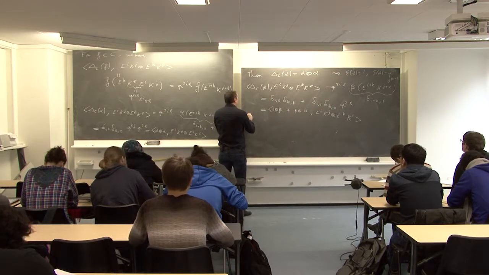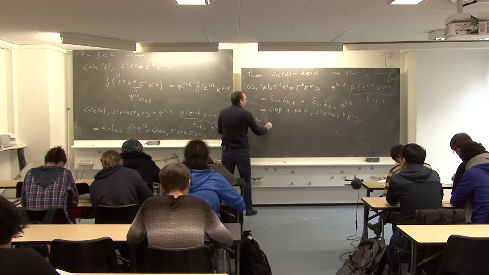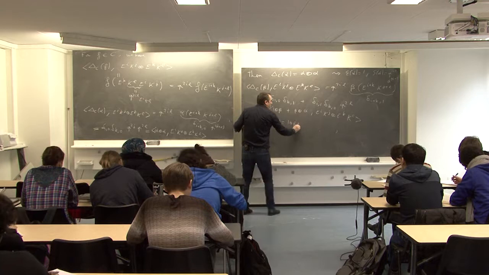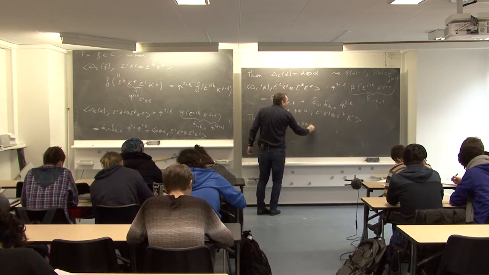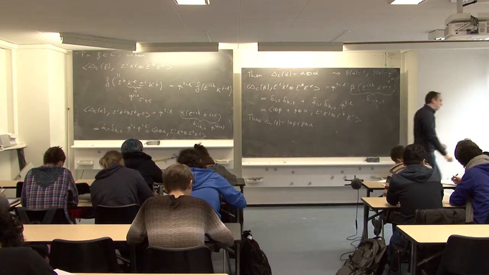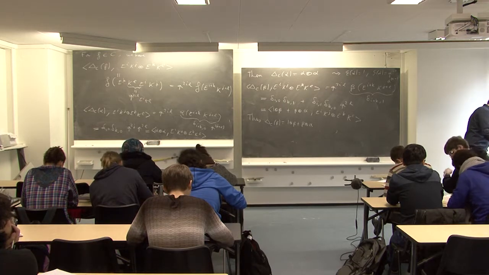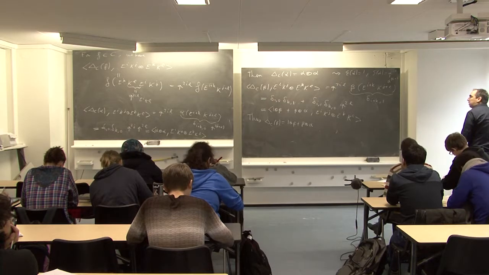And thus, what we obtain is delta of beta is 1 tensor beta plus beta tensor alpha. And I think this is what we wanted. Yes, this is exactly what we wanted.